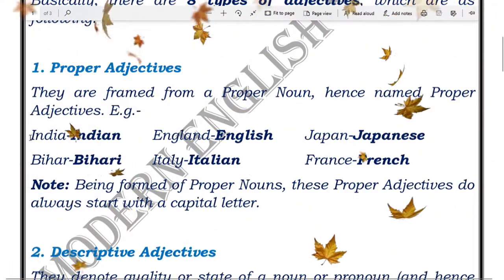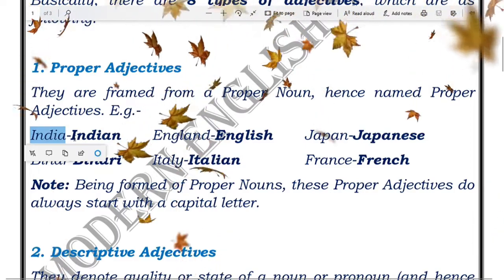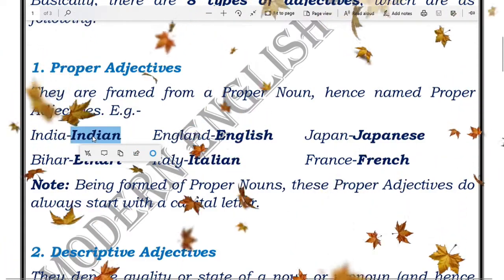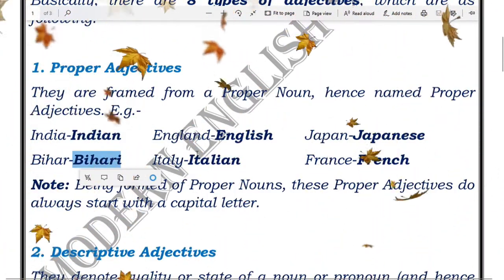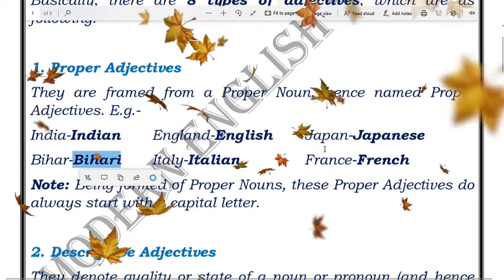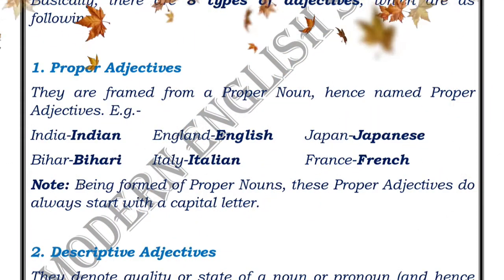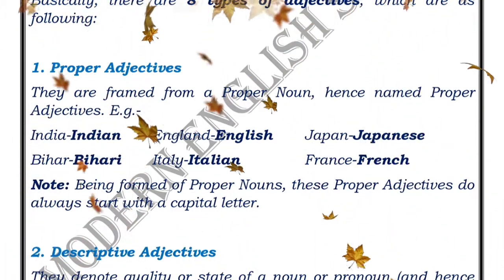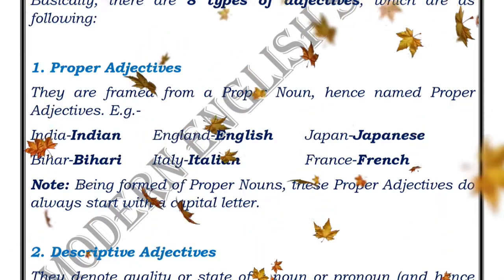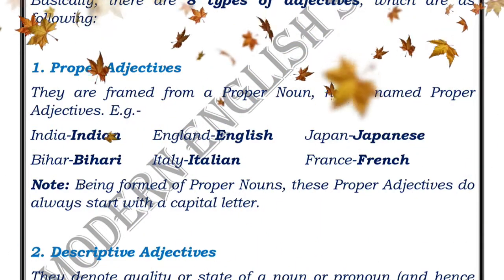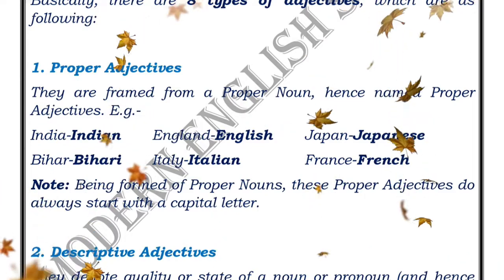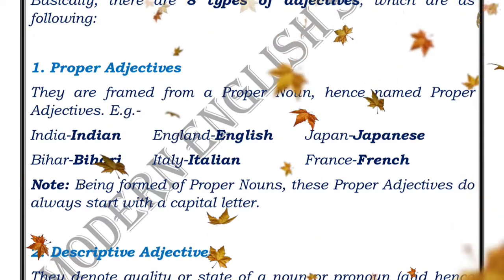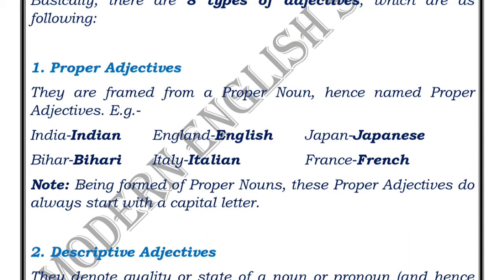As you can see, this India is a proper noun. This Indian has been coined from India. That is why this Indian is a proper adjective. Likewise, England, English, Italy, Italian, Japan, Japanese. These proper adjectives are coined from proper nouns, so the rule remains the same for them as well. And what is that rule? The rule is that always the very first letter of any proper noun or proper adjective as well is a capital letter.